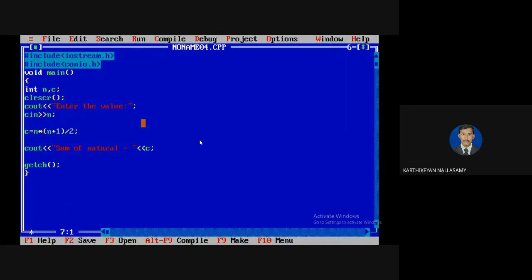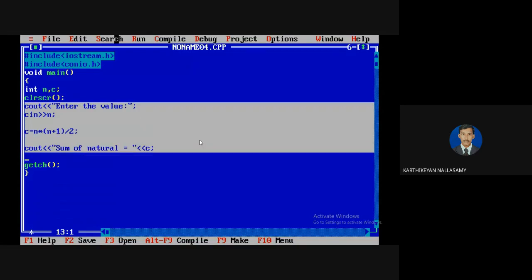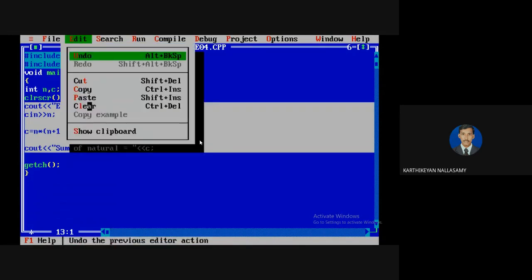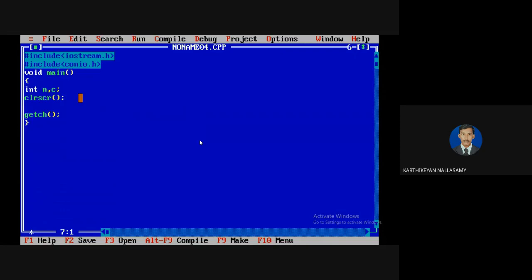Let us go with an application for voters. I want to check whether I am eligible to vote or not. So I'm going to read my age as an input. Normally we are expecting only two kinds of output: one is not eligible, and another one is eligible. Any one of these possibilities we are expecting.